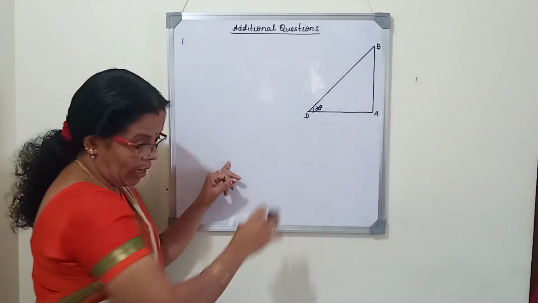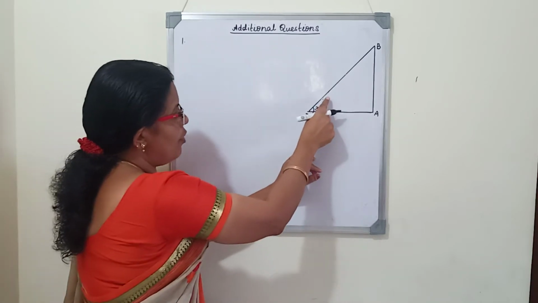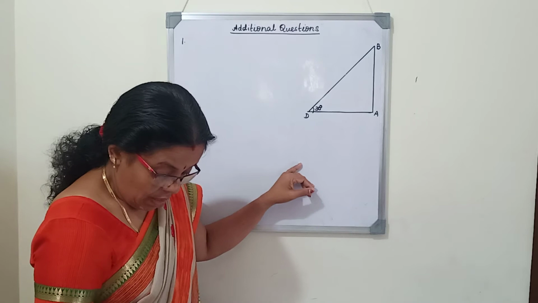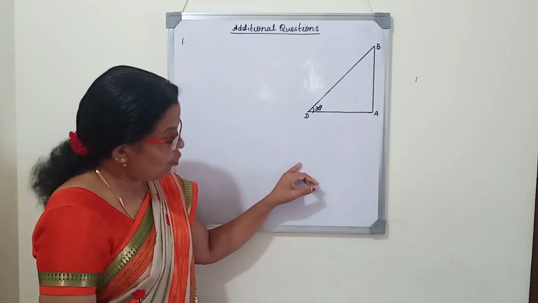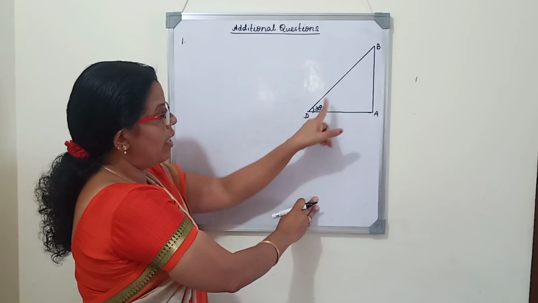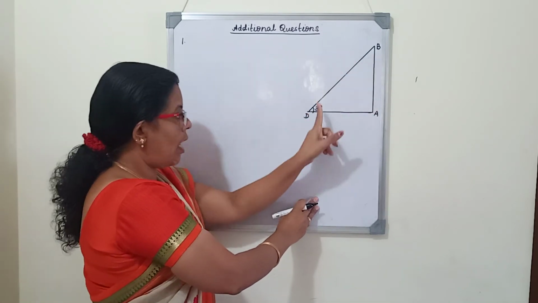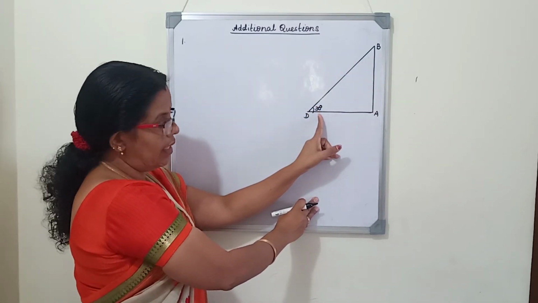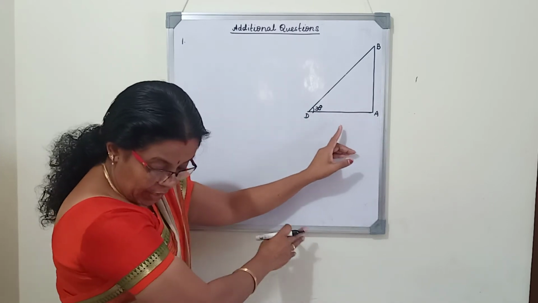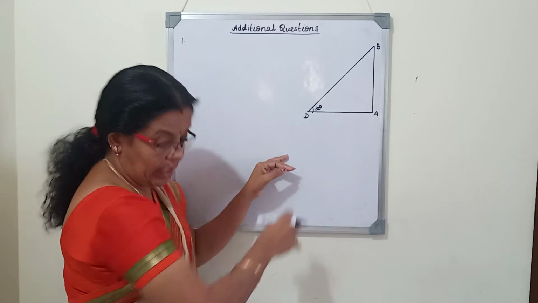AB is the flag post. Angle of elevation from the horizontal ground from a point is found to be 30 degree. On walking 6 meters towards the post. So a person is, first of all, standing at D and he is looking at the top of the flag post and the angle of elevation is 30 degree. After 6 meters he moved towards the flag post. The elevation increased by 15 degree.